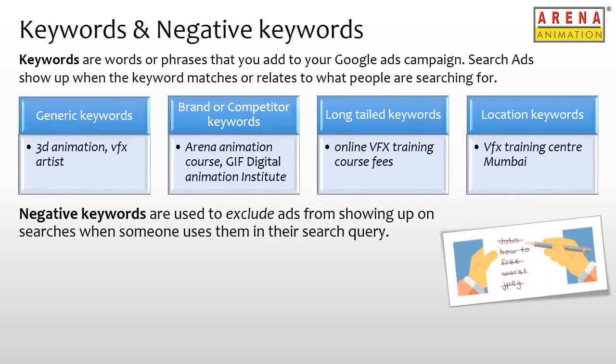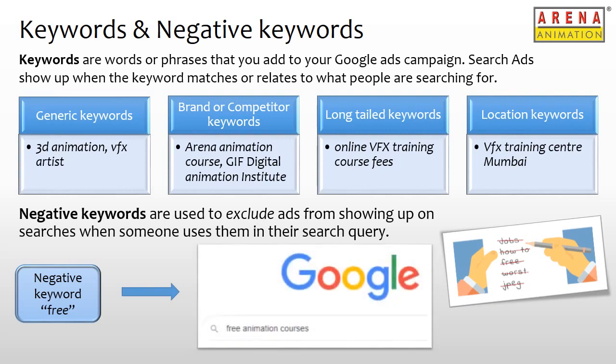So what a negative keyword does is that it will exclude a search ad from showing in the search results page when someone uses the negative word in the search query. For example, if the word free was added as a negative keyword to a campaign and animation courses keyword was part of the ad campaign, it would block the ad from showing up for someone who is searching for free animation courses online. Hence, brands have control over whom they can show their ads to in case users are searching for something not related to the product they are offering.